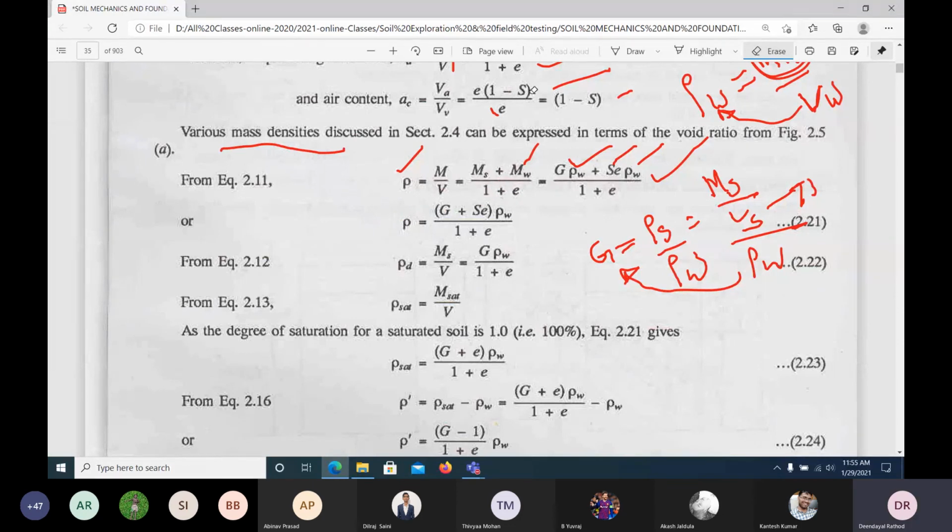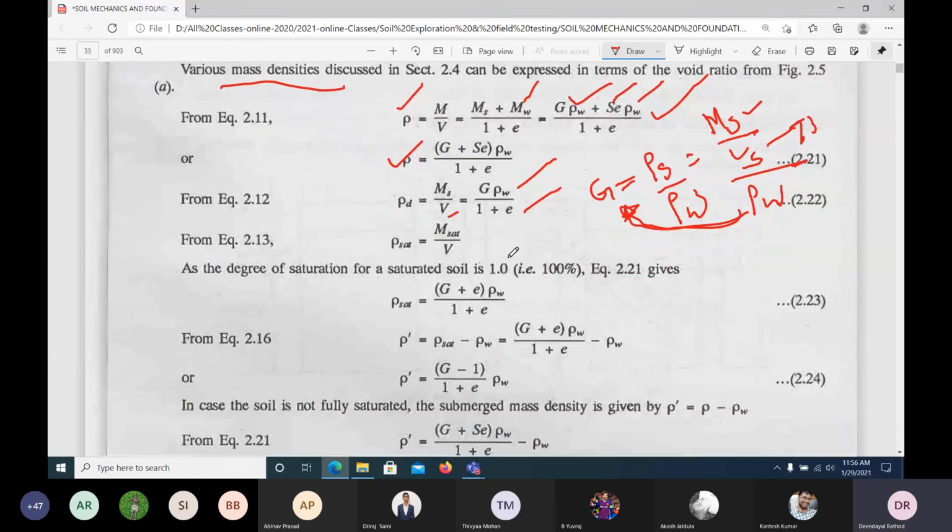Where we were: we have derived the equation for bulk density. What is dry density? Dry density is equal to mass of solids by volume. How can we write the mass of solids this way? What is G? Density of solids by density of water. Mass of solids can be written as G rho W by 1 plus e. How can we write the saturated density?